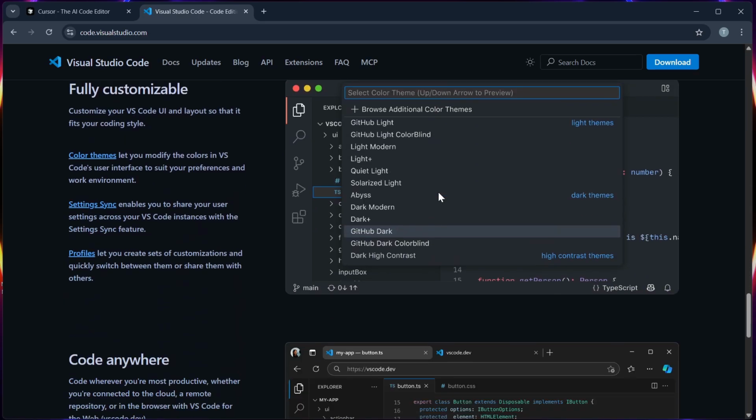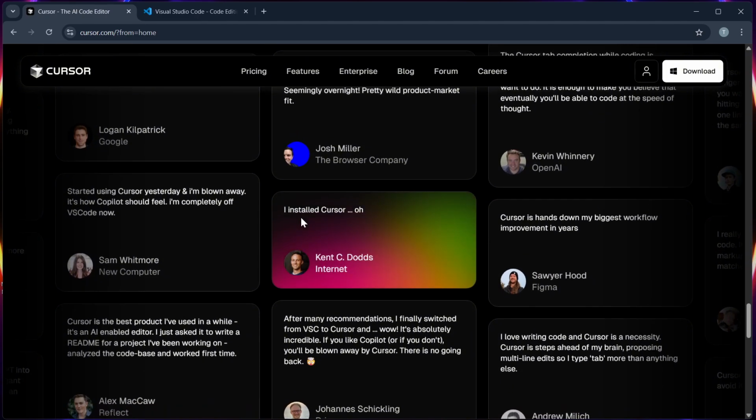So, for the final verdict, if you are deeply tied to traditional workflows and you want customization, you can stick with VS Code. But if you want AI baked into every coding step, Cursor AI is the right one for you.